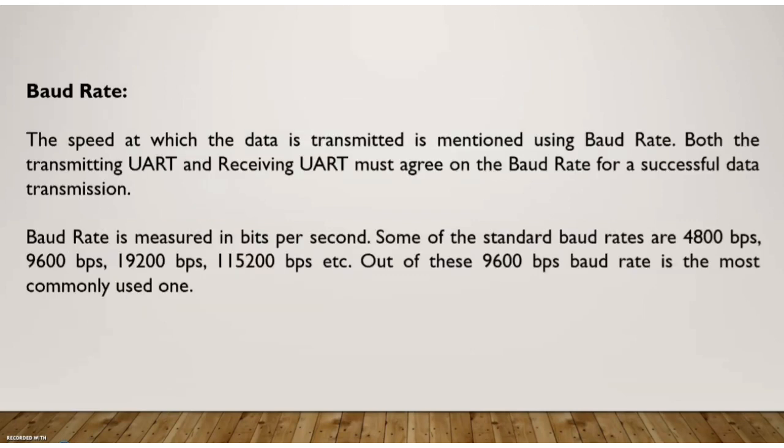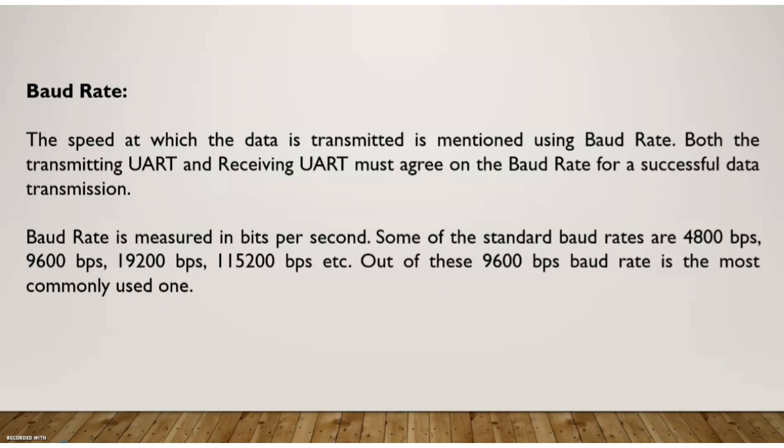Okay. Next, let us see the baud rate of UART. The speed at which the data is transmitted is referred to as the baud rate. Both the transmitting UART and the receiving UART must agree on the baud rate for a successful data transmission. For both the transmitter end and the receiver end, there will be 2 UARTs, right? And the data transmission happens between these 2 UARTs. So in order to have a proper data transmission, both the UARTs must agree on a specific baud rate. Only then is the data transmission successful.